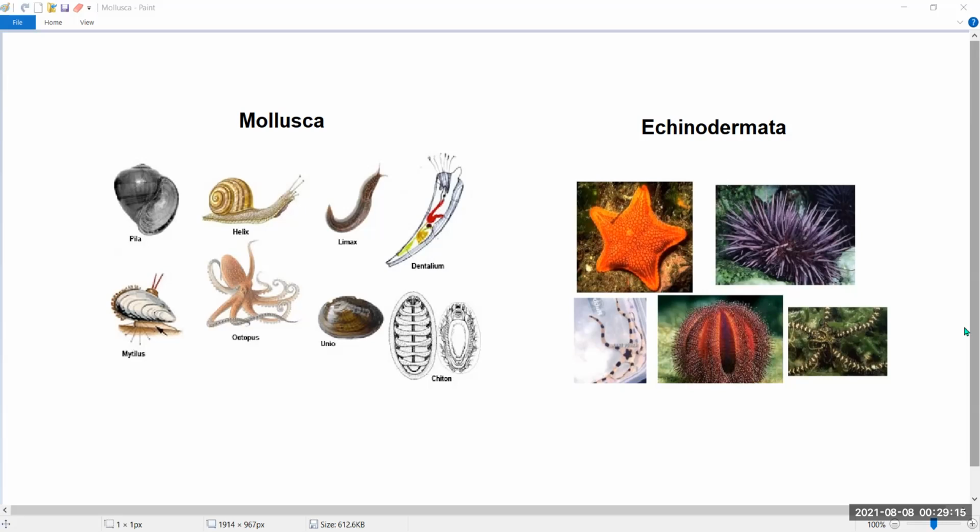There is a mouth on the lower side of the body, whereas the anus is on the upper side of their body. They show radial symmetry. For example, starfish and sea urchin.